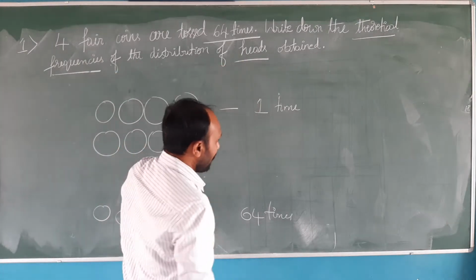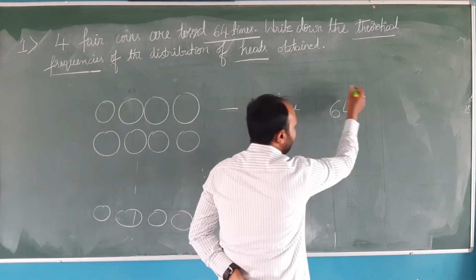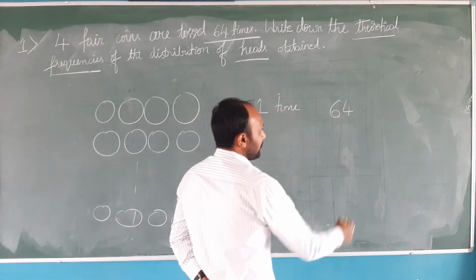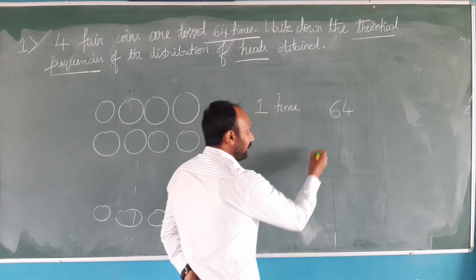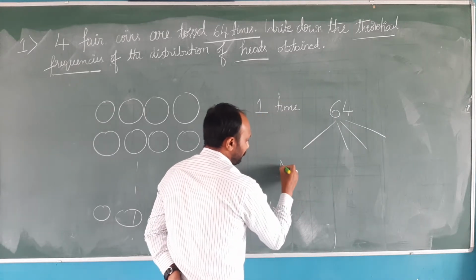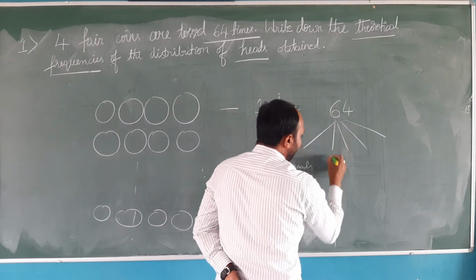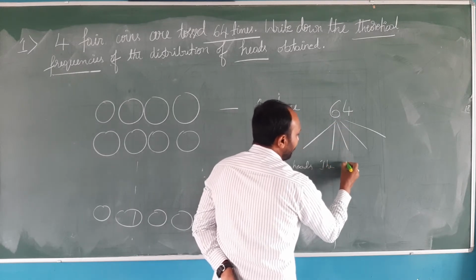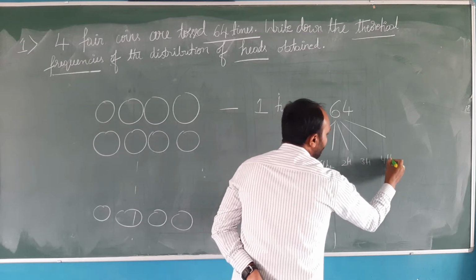That means we will be tossing 4 coins 64 times. Out of these 64 times, how many times have we got no heads? How many times only one head? How many times 2 heads? How many times 3 heads? And how many times 4 heads?